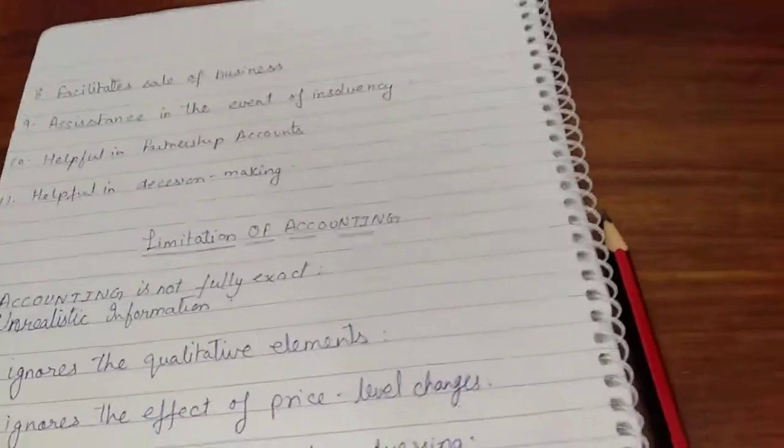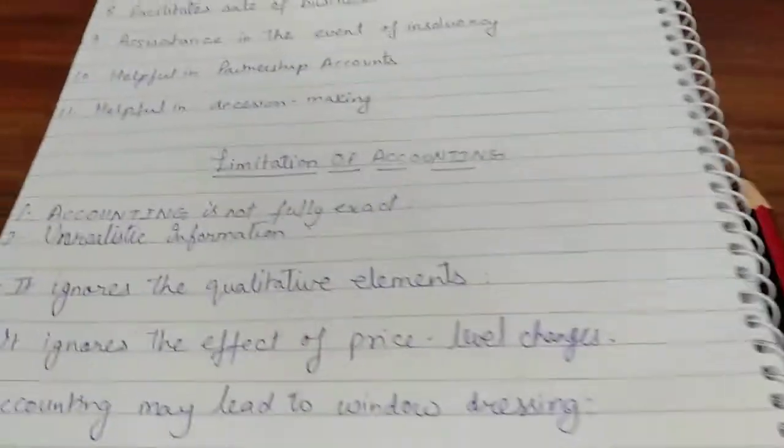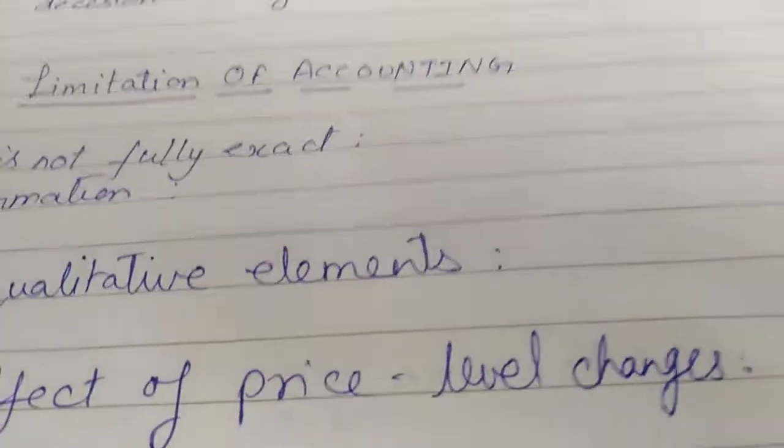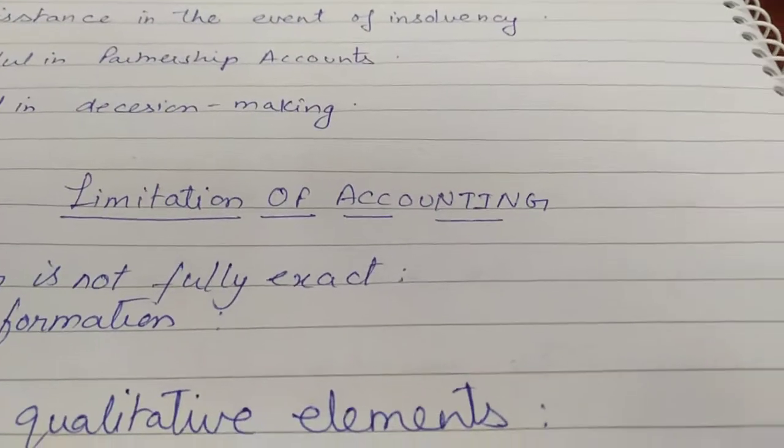Now we will come to limitations. You know, every coin has two sides. So here are limitations of accounting also. Limitations means you can say drawbacks.